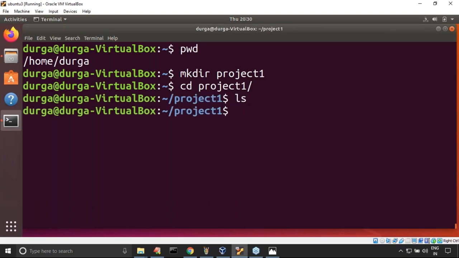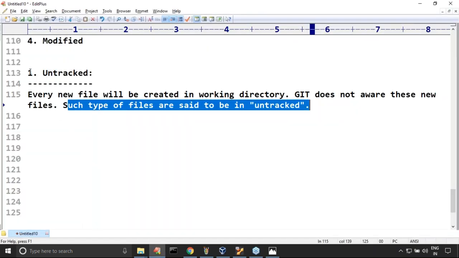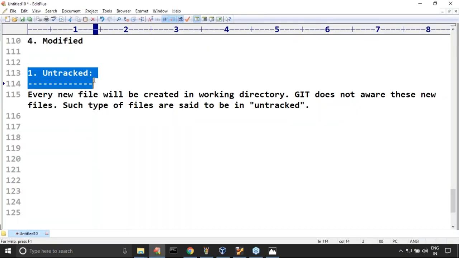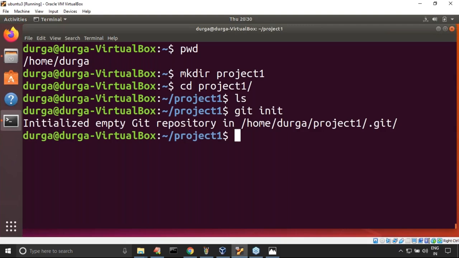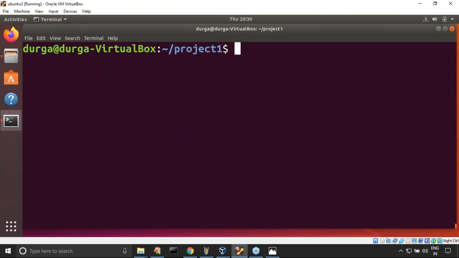Nothing is there. Now I have to tell Git, I want version control for this directory. We have to tell Git how: with git init. Don't worry, all these commands we are going to discuss in detail at the next level. Here my intention is not to demo the git init command. My intention is to show untracked files, so you can see with your own eyes and feel comfortable. Except for that, ignore the remaining commands. Nothing is there, just one command I used, git init. What is its purpose, I will discuss next.